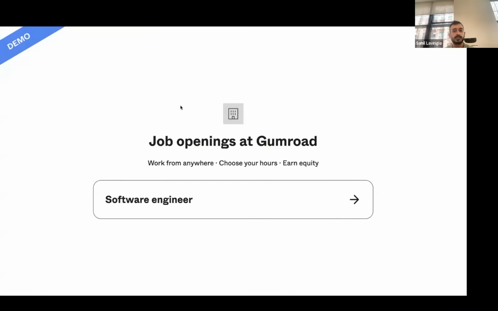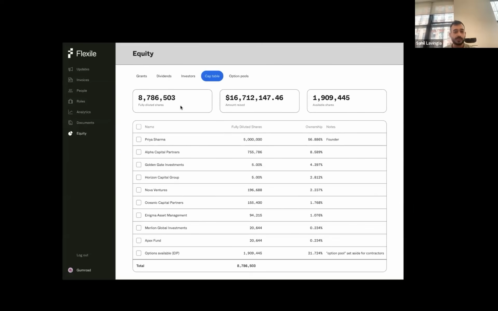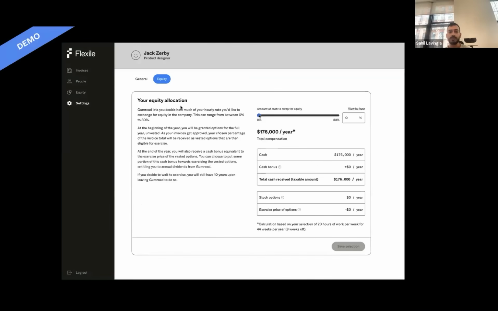So yeah, that's roles. We also shipped a cap table solution. This is something we need for our own use case. And we already have 2 people outside of the company who are now using Flexile for cap table management, if that's even an extreme word. It's just cap table viewing, but it's going to be important because when we do our next dividend, it'll allow us to calculate and show how much everyone will make without having to do that outside of the platform. And now we're going to do another demo.